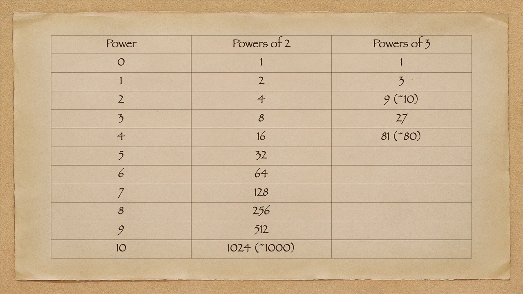So let's list down all the powers of 2 and powers of 3. And here are the approximations that I would look at. So 2 to the power 10 is 1024, which is approximately the same as 1000, which is the same as 10 to the power 3. 3 squared is 9, which to me is the same as 10. And 81 is the same as 80. And 80 is nothing but 2 cubed times 10.